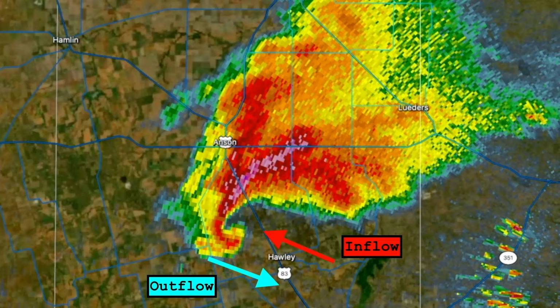Storm interactions remain crucial in convective evolution after storms mature into supercells. In order to produce tornadoes, a supercell needs to achieve a balance of inflow and outflow. Too much inflow and the residence time of vortices underneath the storm's updraft decreases. Too much outflow and the mesocyclone gets persistently undercut by cold air. Both of these scenarios are detrimental to tornadogenesis.